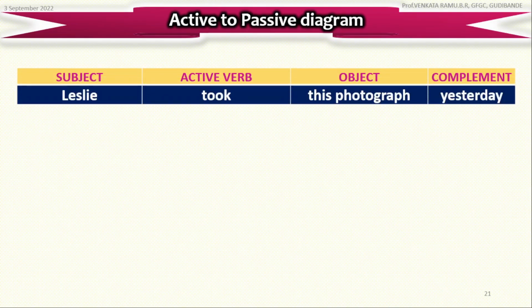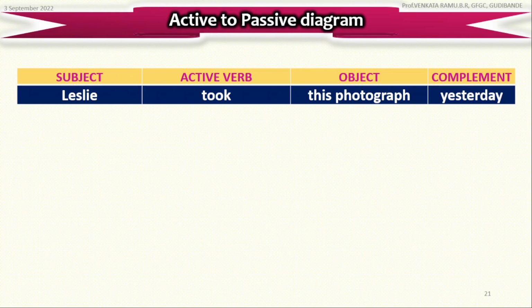Friends, let us look at this active and passive voice diagram. In this diagram, we have a sentence. It reads as, Leslie took this photograph yesterday. Here in this sentence, Leslie is the subject. Took is the active verb. This photograph is the object. Whereas yesterday is said to be the complement.